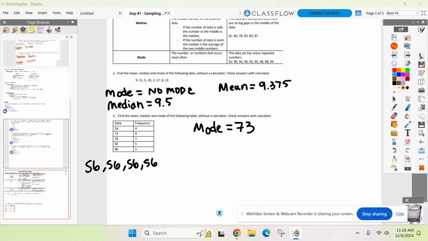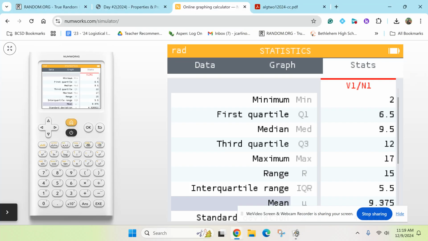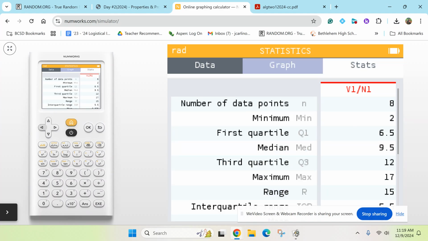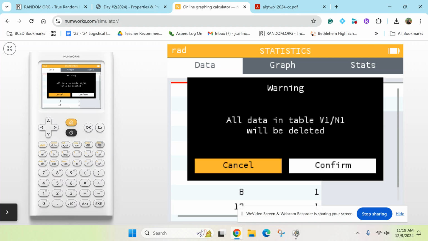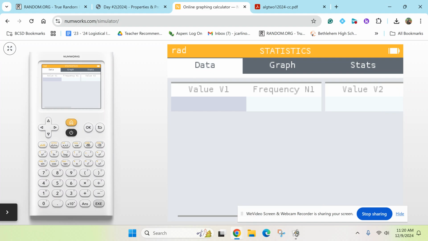Now let me show you a quick trick on the calculator. Go ahead, go back to your data so you can type this all in. Now I don't want you to have to delete out every single one. You can do it all at once. If you hit Shift, Clear, it'll say all the data will be deleted all at once. And yeah, we want it all cleared out. I don't want one hanging around that maybe I didn't delete. So confirm, and there you go. You're back to your original. Okay, so Shift delete or Shift clear.